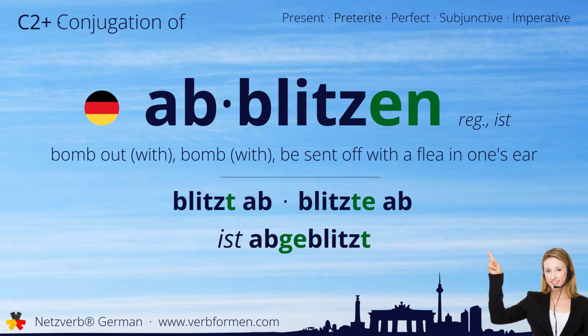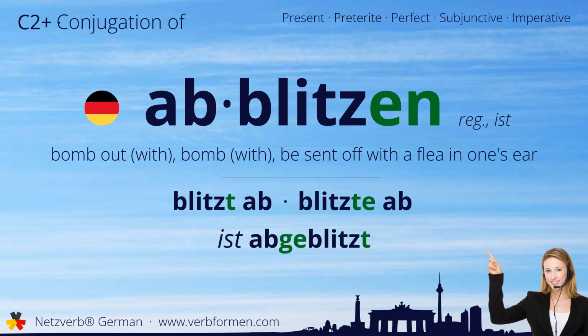Today we're going to learn how to conjugate the German verb abblitzen. Watch and listen to the forms carefully. Let's start with the stem forms. Blitzt ab, blitzte ab, ist abgeblitzt.